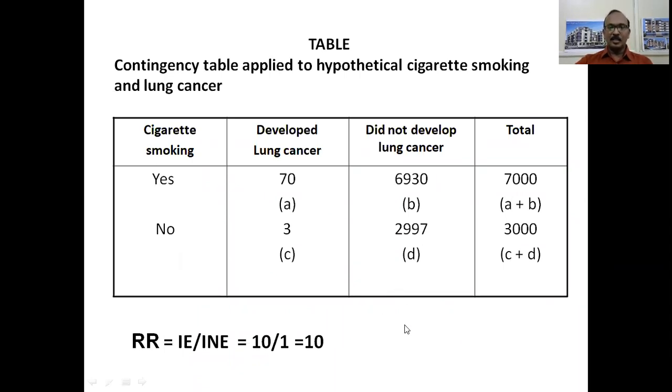So what do we understand from it? What does it give? It tells us there is 10 times the risk of developing lung cancer among smokers compared to that of non-smokers. So the smokers have 10 times the propensity, or the risk, of developing lung cancer compared to that of non-smokers.